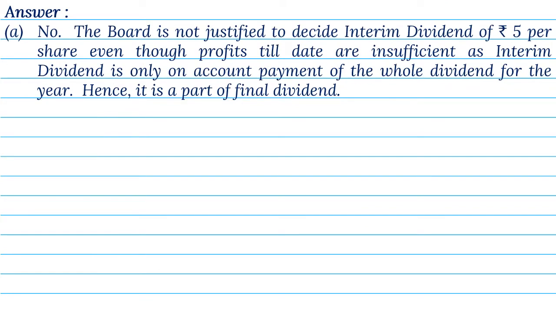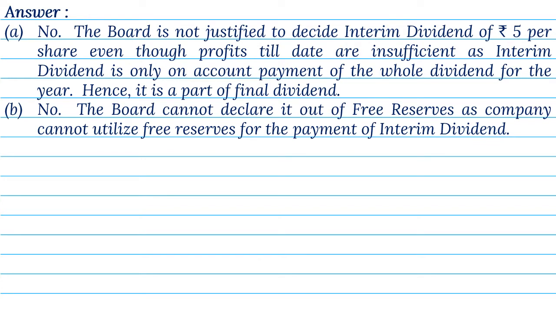Answer. A. No. The board is not justified to decide interim dividend of Rs 5 per share, even though profits till date are insufficient, as interim dividend is only on account payment of the whole dividend for the year. Hence, it is a part of final dividend.